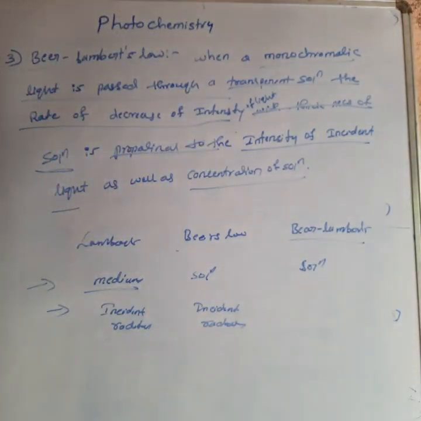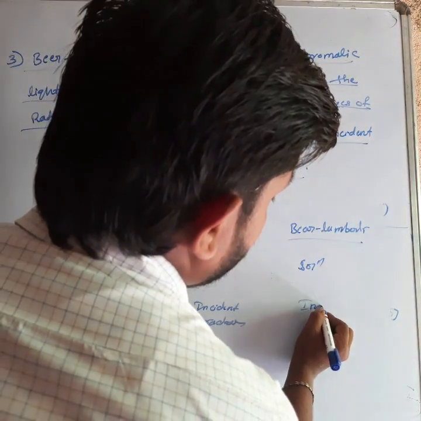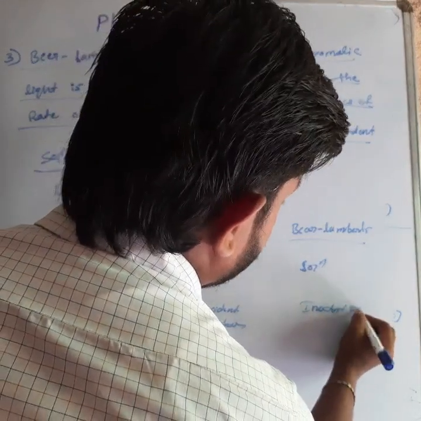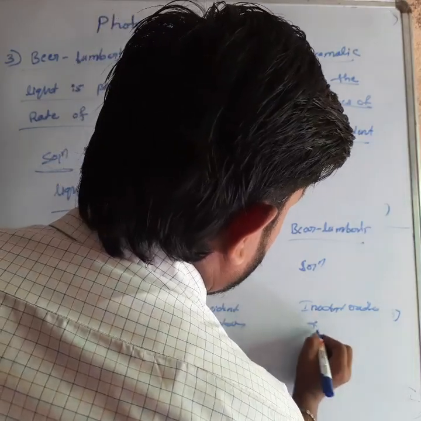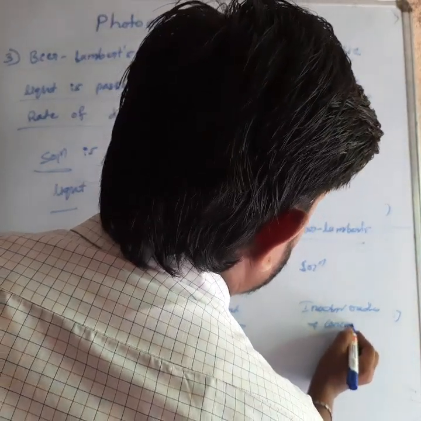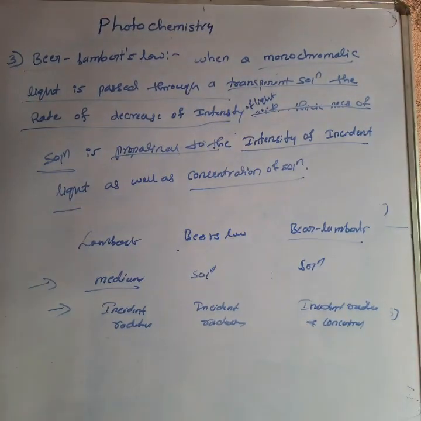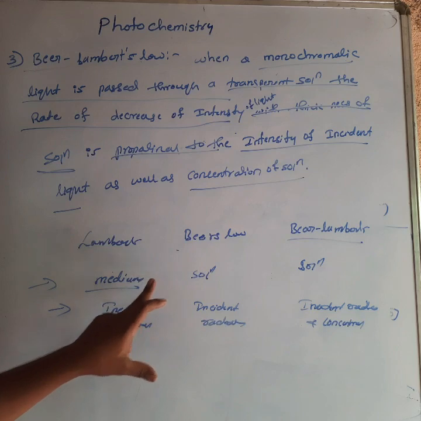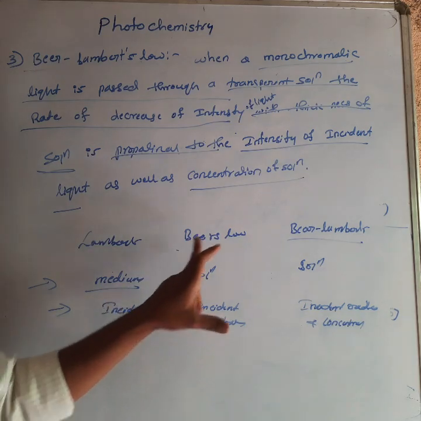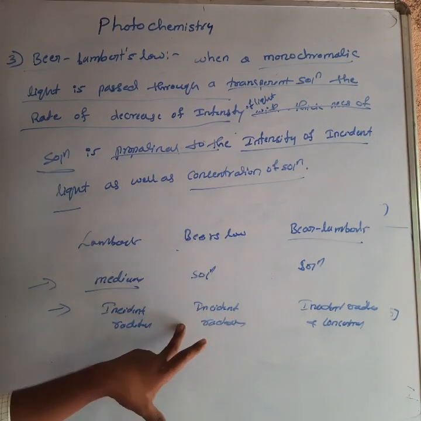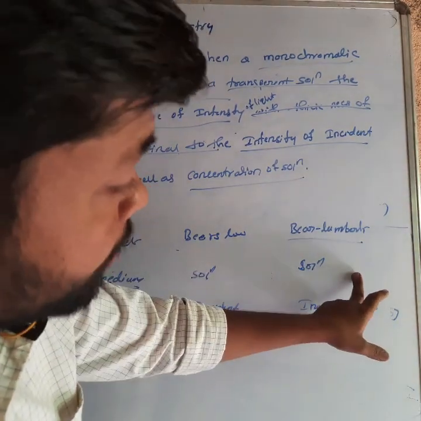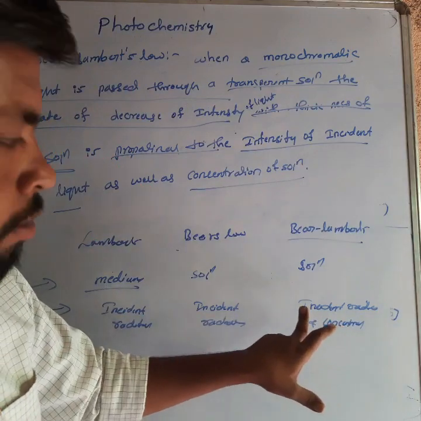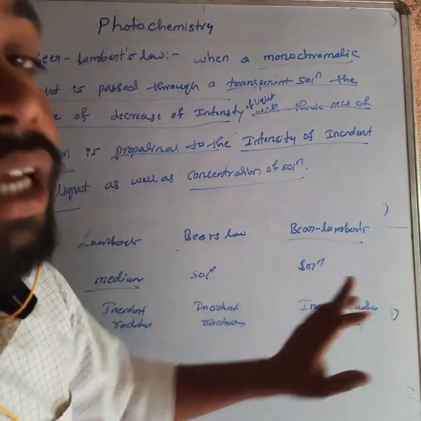But in the Beer-Lambert's law, incident radiation along with concentration. Understand? So that is the difference between Lambert's law, Beer's law and Beer-Lambert's law. In the Beer-Lambert's law, medium will be there and it depends upon the incident radiation. In Beer's law, solution will be there, but it also depends on the incident radiations. In the Beer-Lambert's law, solution will be there, but the difference will be incident radiation and the concentration.